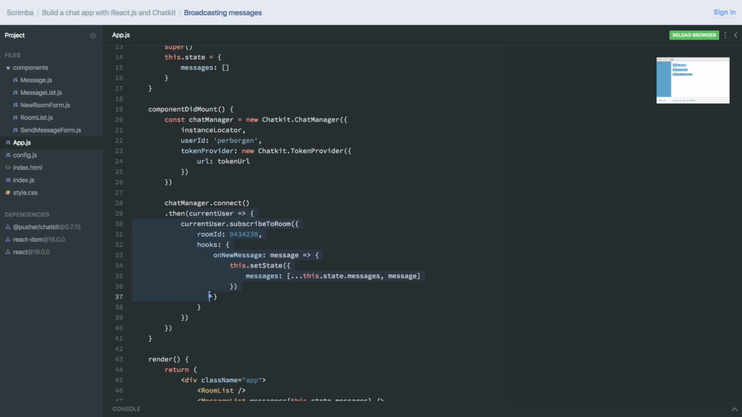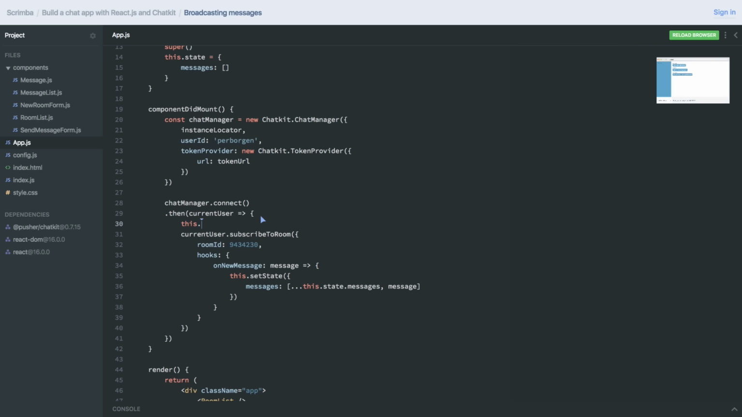However, it's only available inside of this scope right here. And that's not good. We want it to be available to the entire component instance, because we're going to do currentUser.sendMessage in order to send messages. So in order to do that, we have to do a couple of things. First, we've got to do this.currentUser equals currentUser. So we're taking the currentUser and simply hooking it onto the component itself.